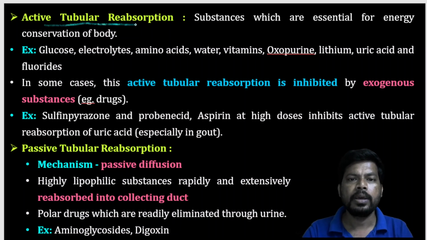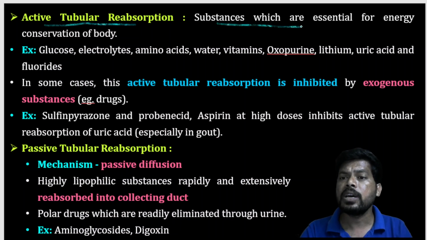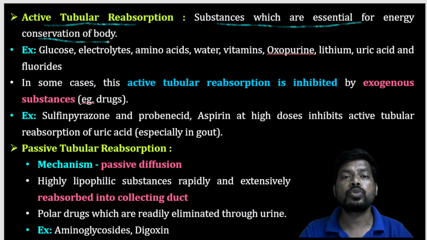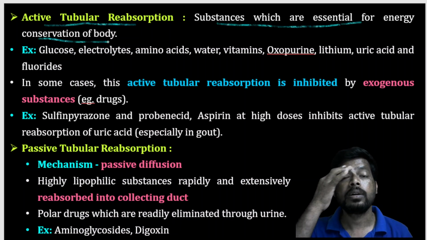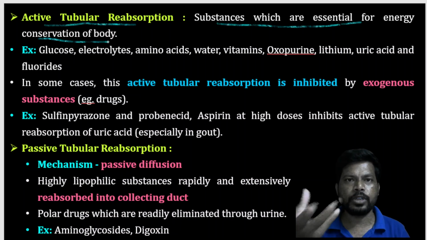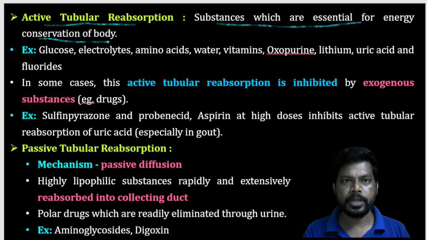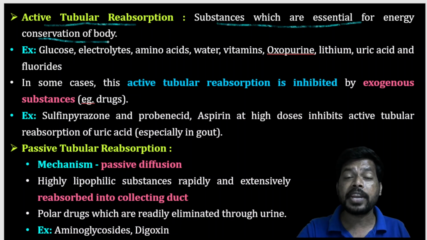Active tubular reabsorption: substances which are essential for energy conservation of the body. In this active tubular reabsorption, some of the substances are actively reabsorbed with the help of energy.